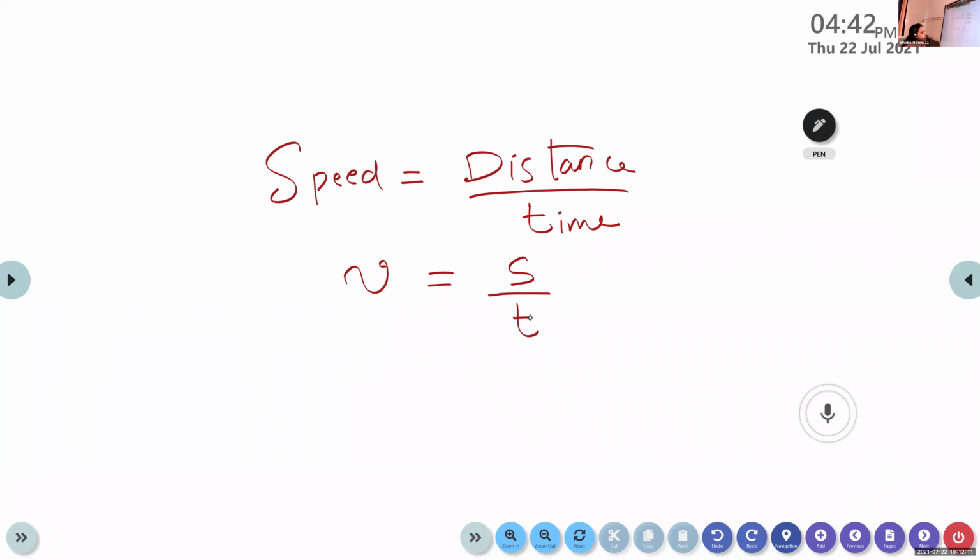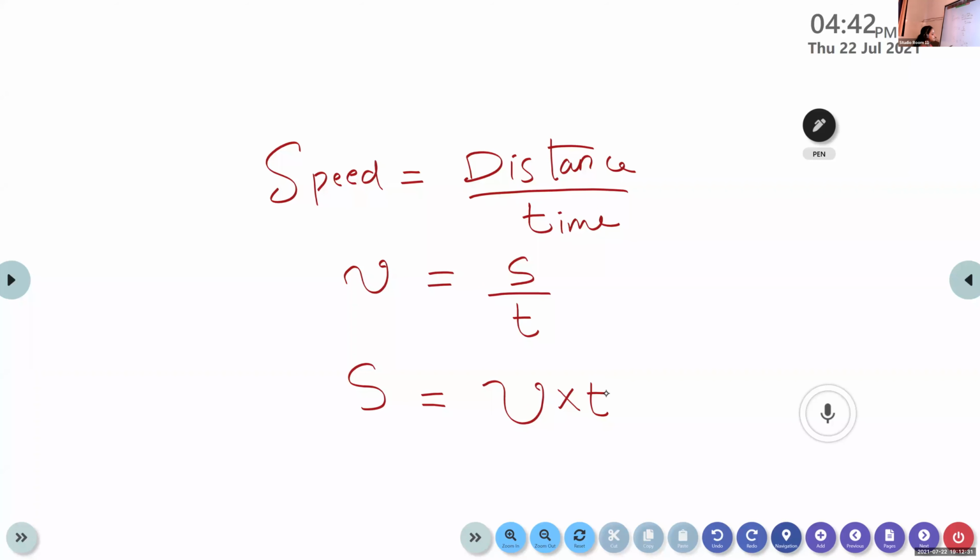So from this equation, how can we calculate the distance if v and T are known? The distance S is equal to speed into time, v into T, right?